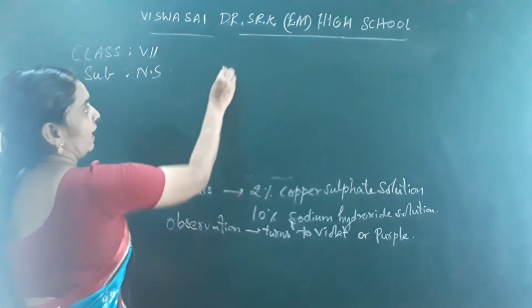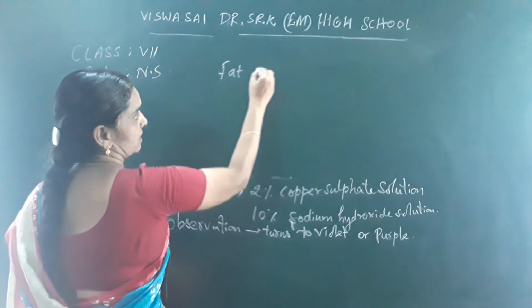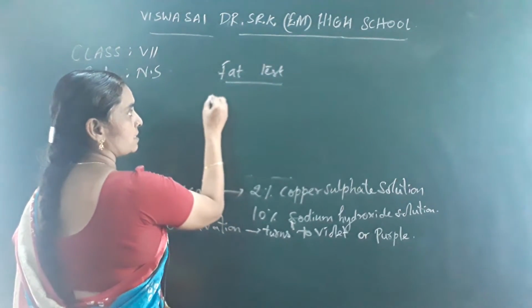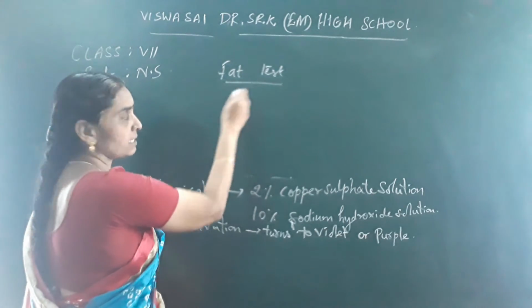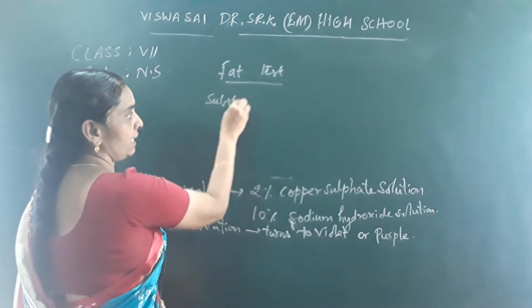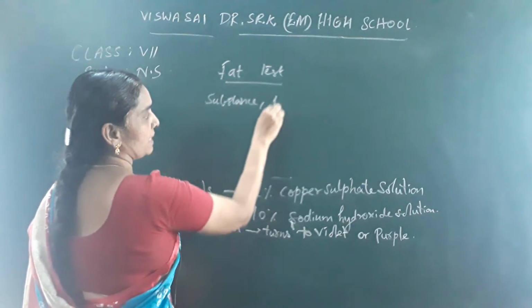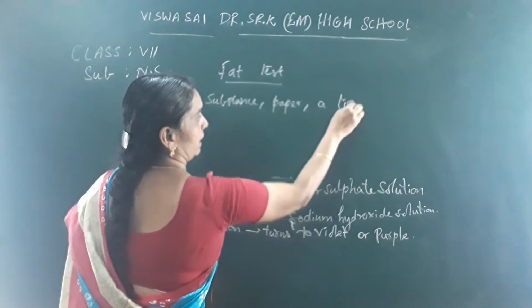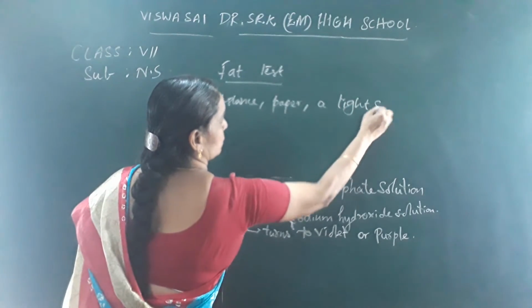Okay, so for the fat test observation, what are the things that are required for the fat test? The substance that is to be tested, a piece of paper, and a light source. Okay, it's enough. A light source is enough.